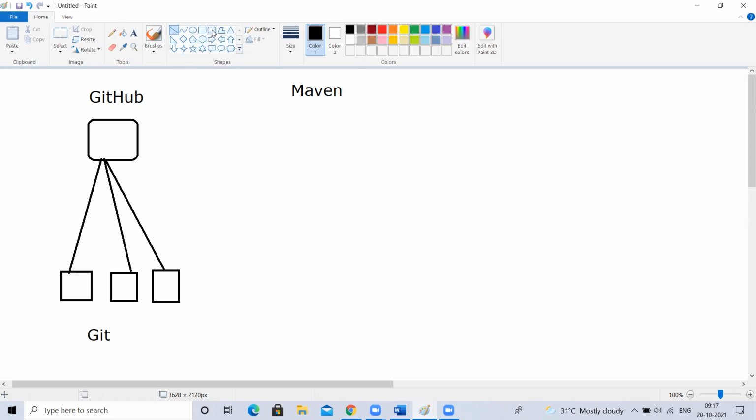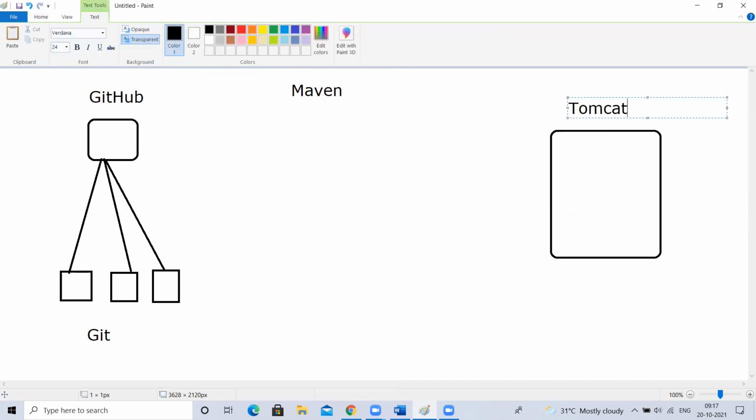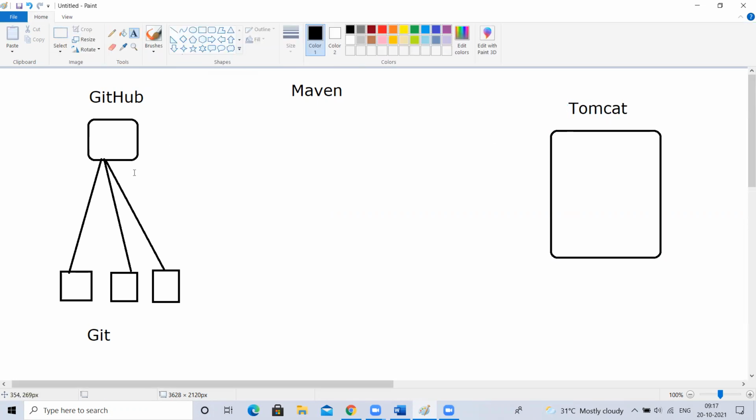Now I want to deploy it in the server. Why do I want to deploy the application in the server? Because it should be launched on the browser. Take the Flipkart or Amazon application: if they develop the application and just keep their code with them, is there any use? No, they want to deploy it in a server. Once you deploy it in the server, you get one URL. Maybe there are some other steps, but in general, through that URL, end users can access and use the application. Yes or no?